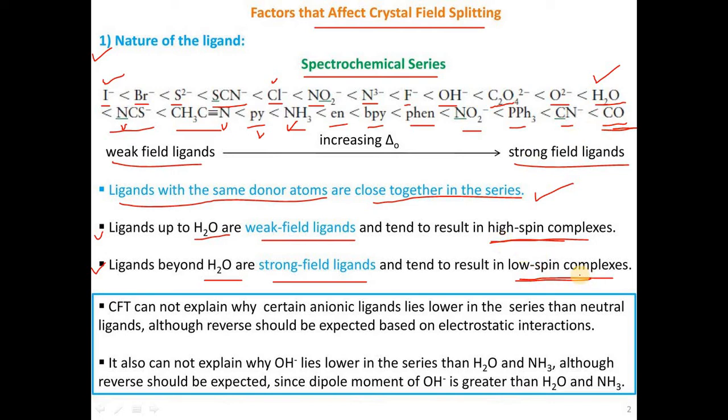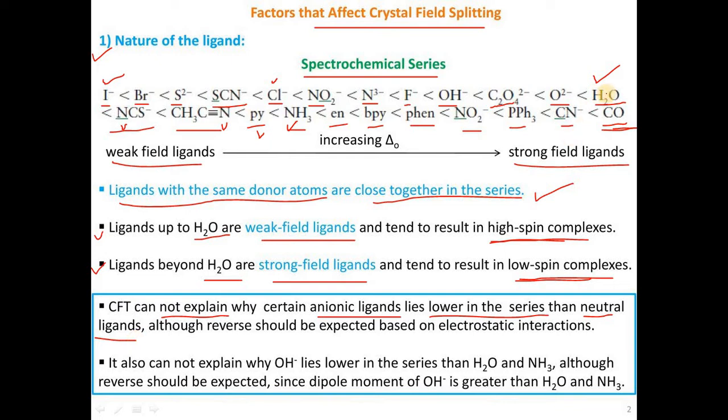So these two terminologies are very important, that is high spin complexes and low spin complexes. Then next we will see that CFT cannot explain why certain anionic ligands lie lower in the series than neutral ligands.